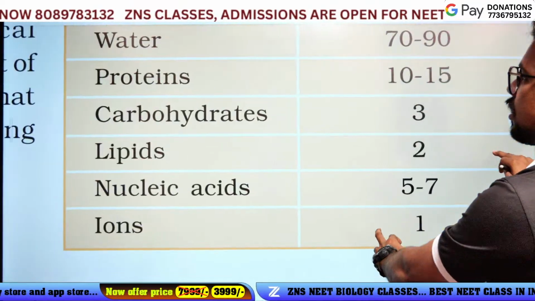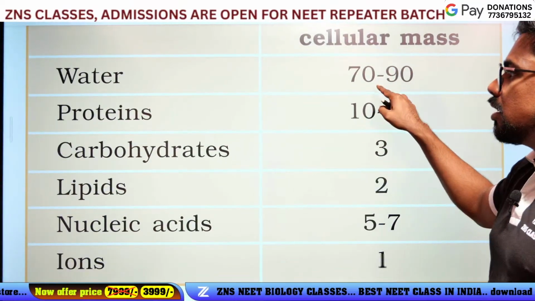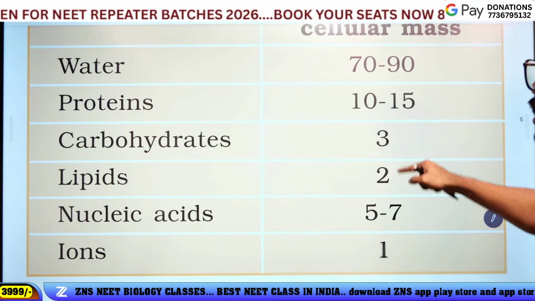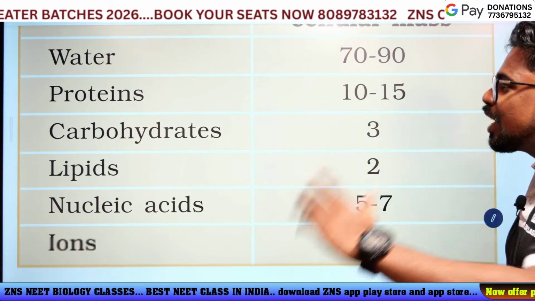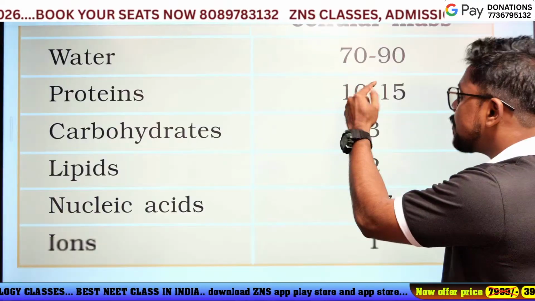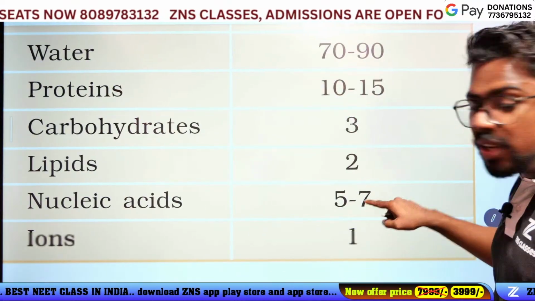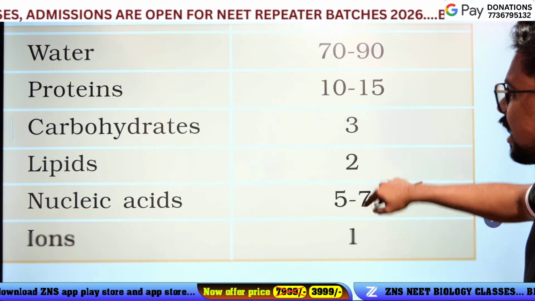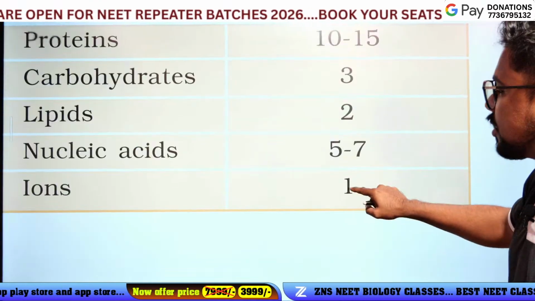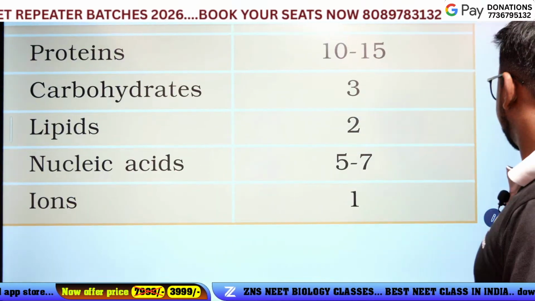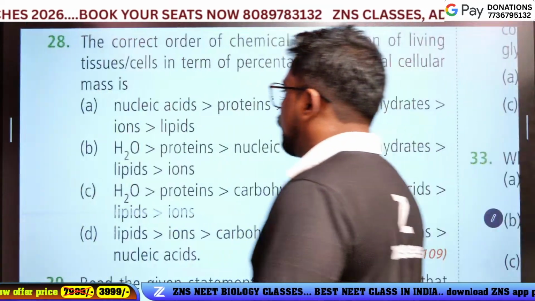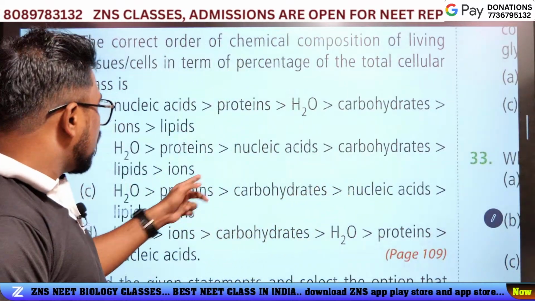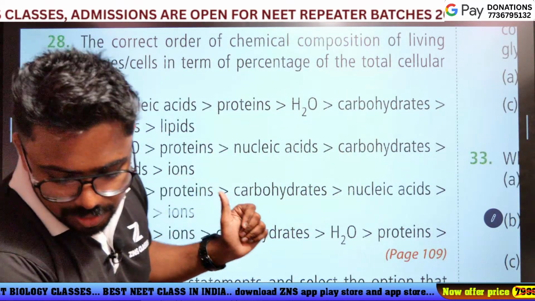Here the most abundant is water, then protein, then 5 to 7 is nucleic acids, then carbohydrate, then lipid, and then ions. Okay, ready? Which is the answer? Option B is the answer: water, protein, nucleic acids, then carbohydrate, then lipid, then ion.